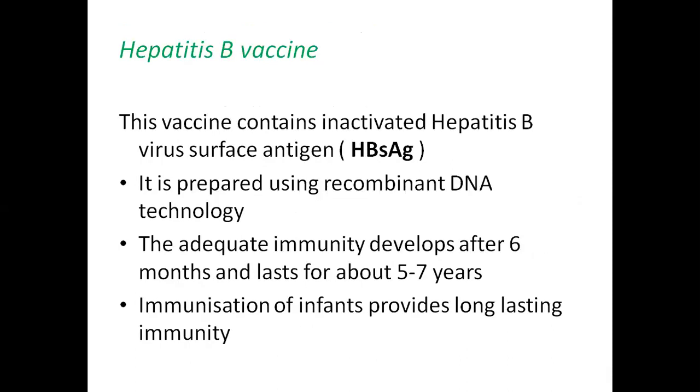Coming to hepatitis B vaccine. This vaccine contains inactivated hepatitis B virus surface antigen, that is HBsAg. It is prepared using recombinant DNA technology. Adequate immunity against the infection develops after 6 months and lasts for about 5 to 7 years. Immunization of infants provides long-lasting immunity.